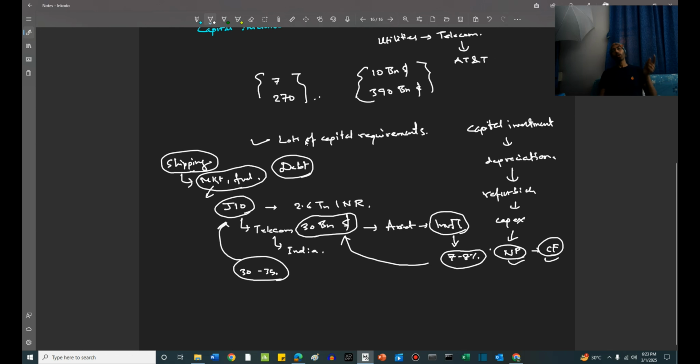But here we can also take shipping as an example of a capital intensive business, because to make a ship, to get it ready, and to maintain and refurbish it, it takes a lot of capital. It is a capital intensive business. If you go into the merchant aspect of shipping, it is very cyclical. If you go into the defense aspect of shipping, it is even more cyclical, right?